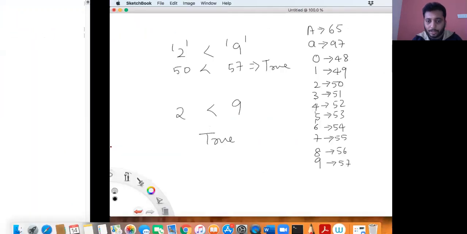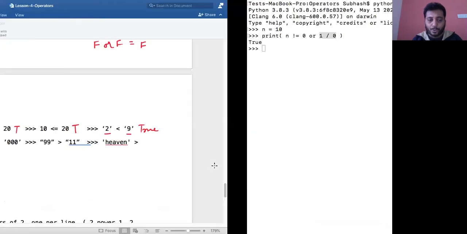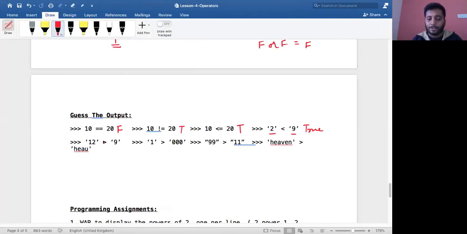What is the ASCII value of 9? 9 is 57. So this is false, because 1 is 49, and 49 greater than 57 is false. So this will result in a false value.